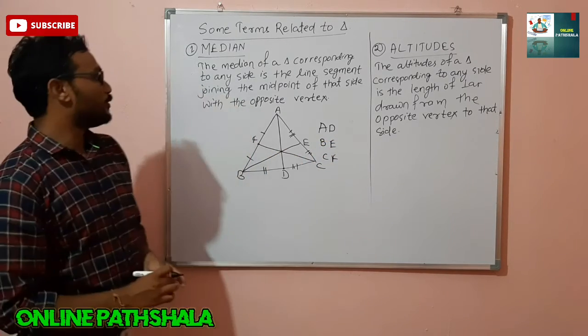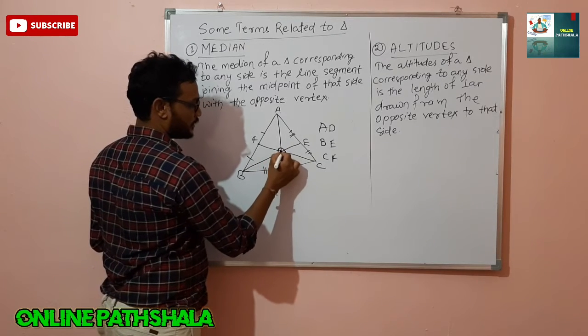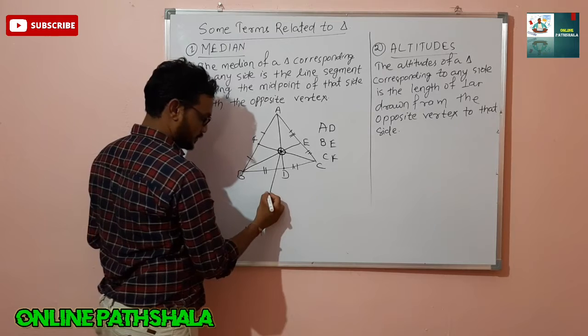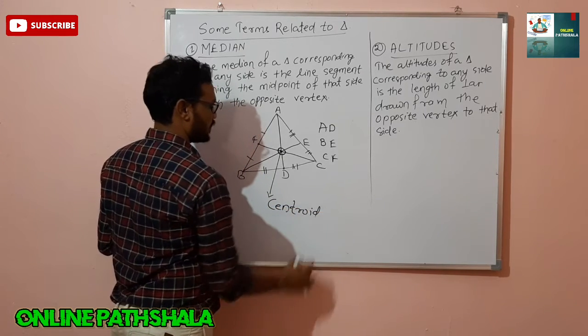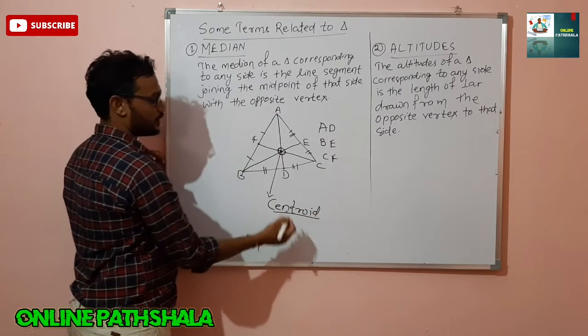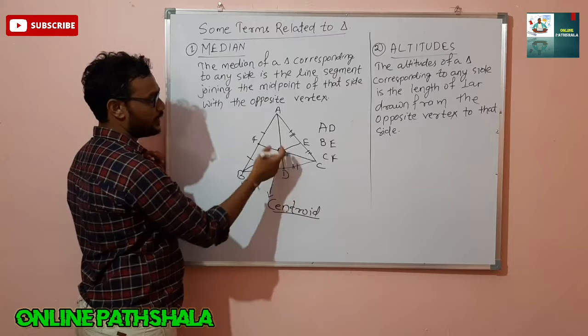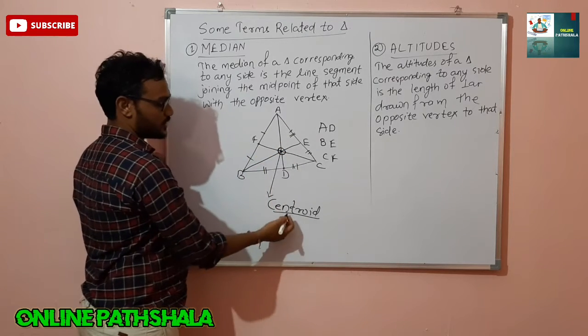Okay. One more thing. Here, three medians have intersected at this point. So this point is called the centroid. The point of intersection of medians is called the centroid. You can get the centroid by drawing two of these medians. If you draw two medians, then you will get the centroid. Okay.